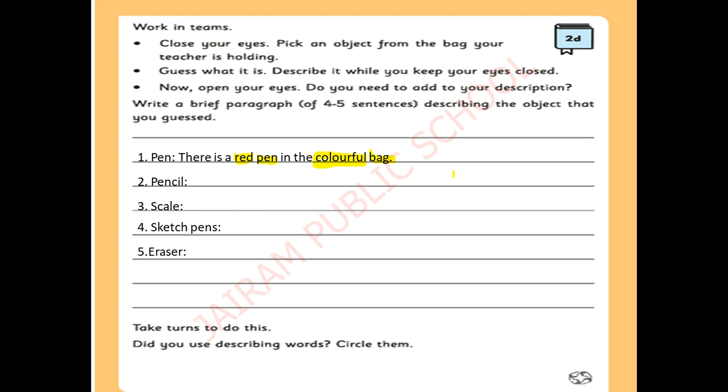You have to create sentences on your own. You can give your own answer. Okay, dears? So you have to complete this activity in your own words, but you should not forget to underline the describing words. Describing words must be underlined. I wrote in sentences, but you should write in paragraph. Okay, dears, have you all understood? Hope you all understood. Okay, next.